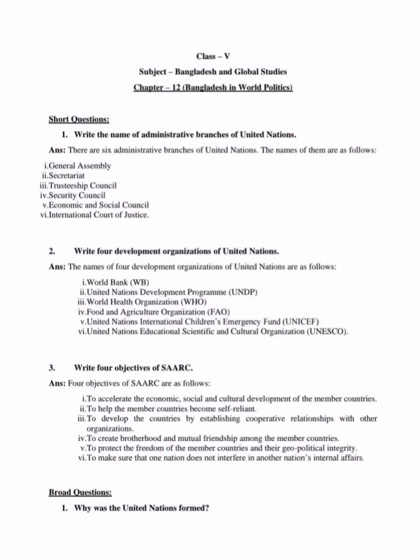2. Write 4 development organizations of United Nations. ANS. The names of 4 development organizations of United Nations are as follows. 1. World Bank, WB. 2. United Nations Development Program, UNDP. 3. World Health Organization, WHO. 4. Food and Agriculture Organization, FAO. 5. United Nations International Children's Emergency Fund, UNICEF. 6. United Nations Educational, Scientific and Cultural Organization, UNESCO.